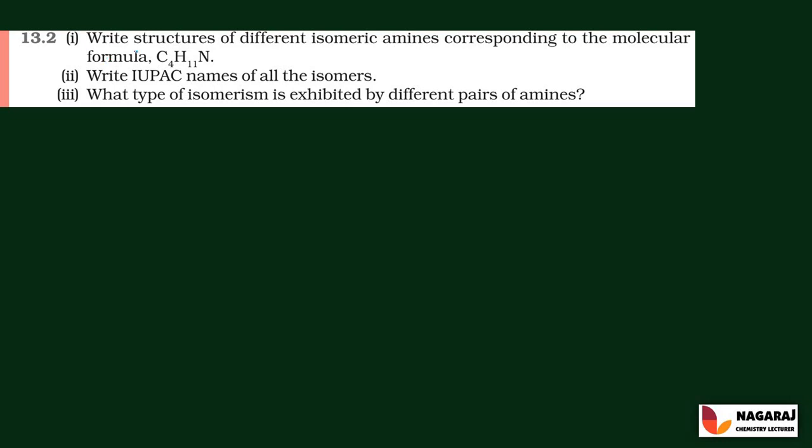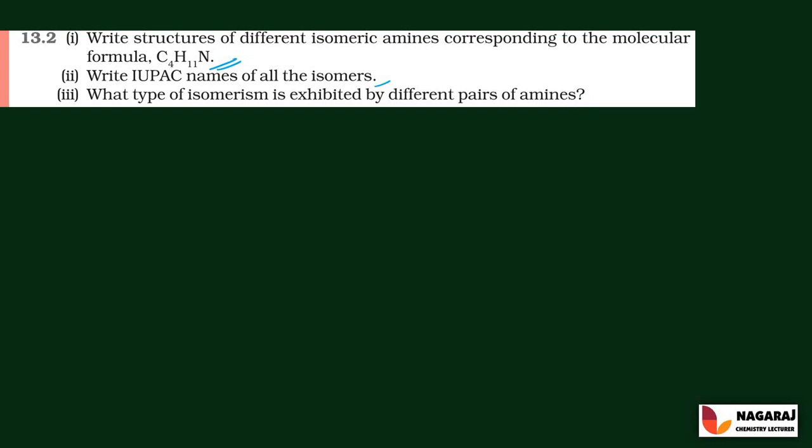And next question: write the structures of different isomeric amines corresponding to the molecular formula C4H11N, write the IUPAC names of all the isomers, and state what type of isomerism is exhibited by the different pairs of amines.